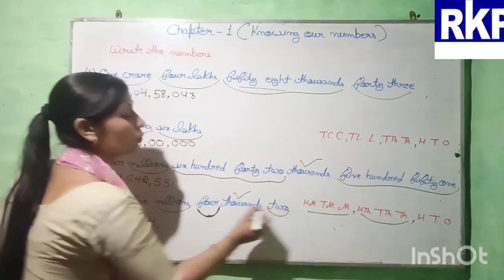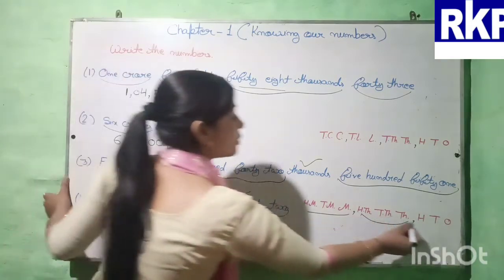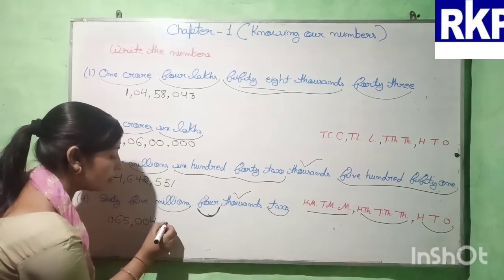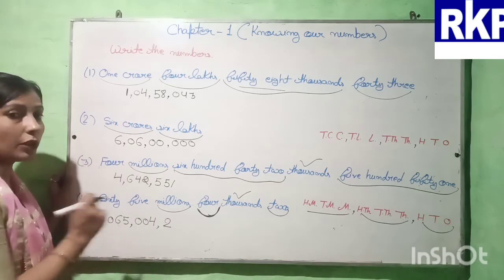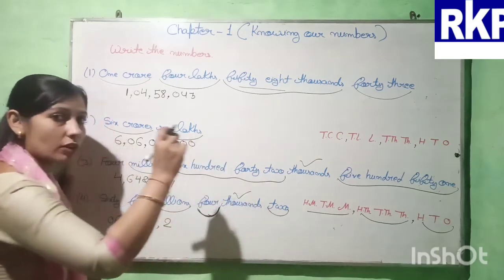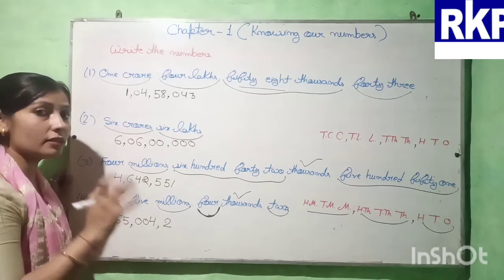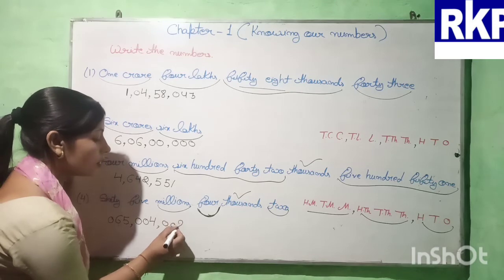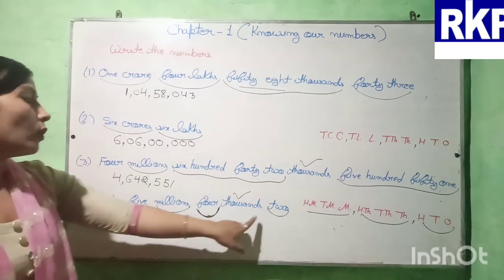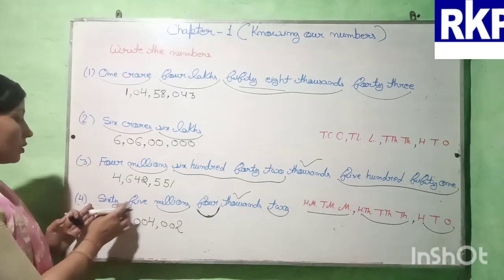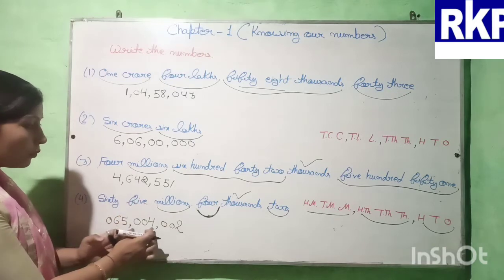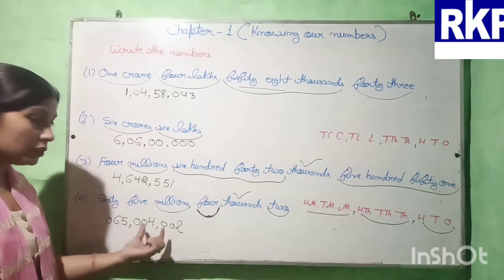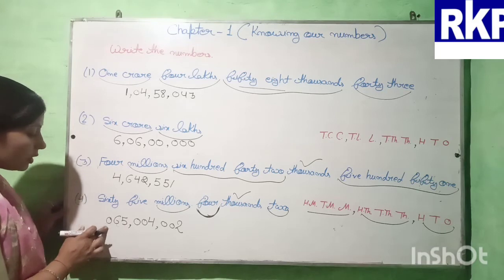Now only 2 is given. But here also we need to write 3 digits. So here also we need to write like this? No, it will be wrong, beta. Because here only 2 is given, but we need to write 3 digits here. So here also we will write 0, 0, 2. Because here only 2 is given. So 65 millions, 4,002. Here we need to write 0. It's compulsory.